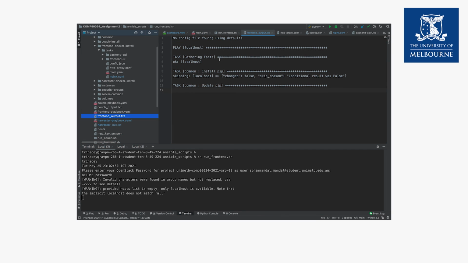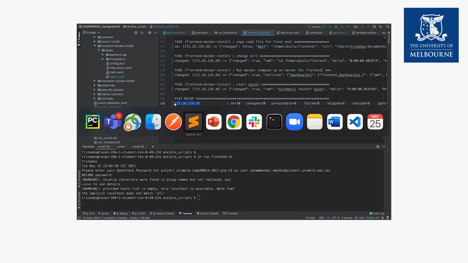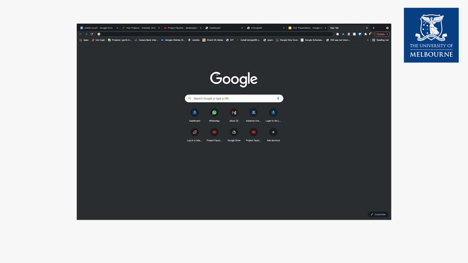So we can see the output being produced here in this file. We can see that all the steps in the Ansible have been done and there are no failed steps. So now we are going to go to this URL and see that properly.